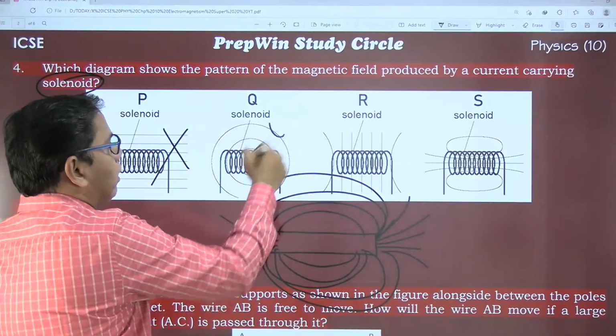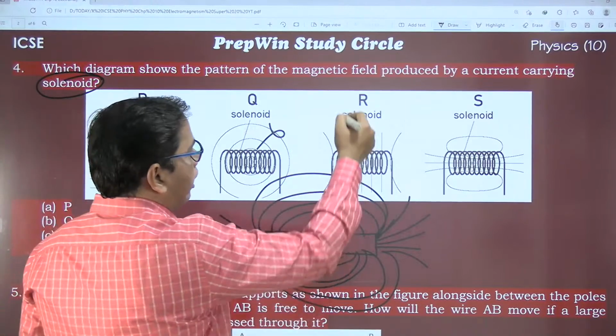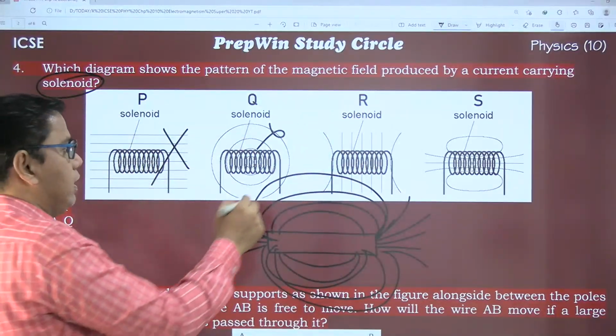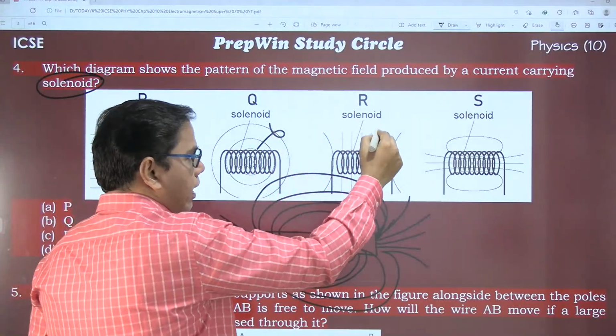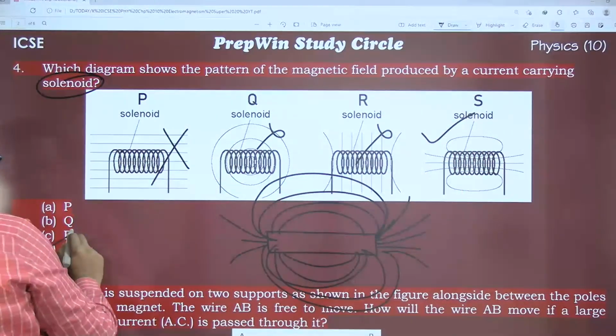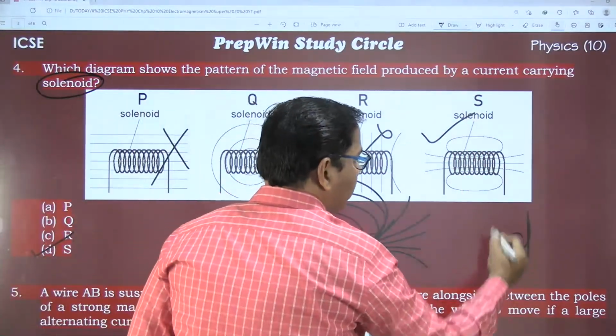This concentric pattern is not possible for a solenoid. Again parallel, here it was a parallel horizontal magnetic field, here they are vertical. So my correct option is D.